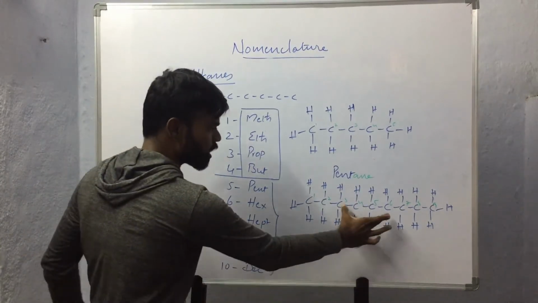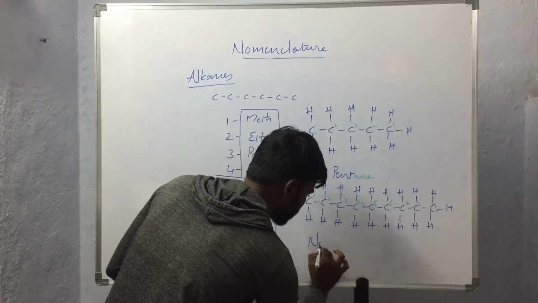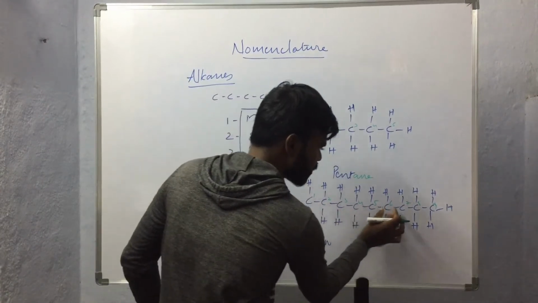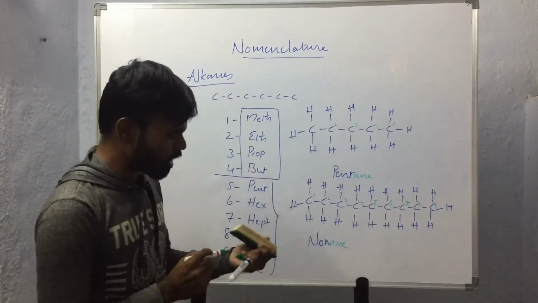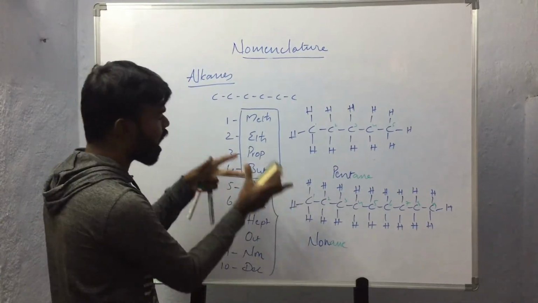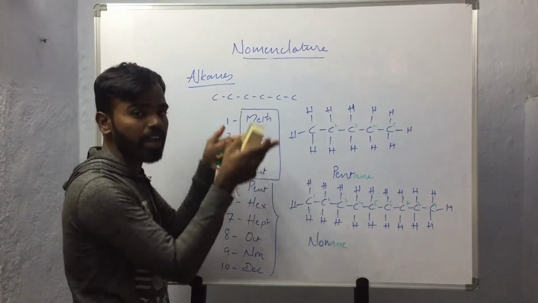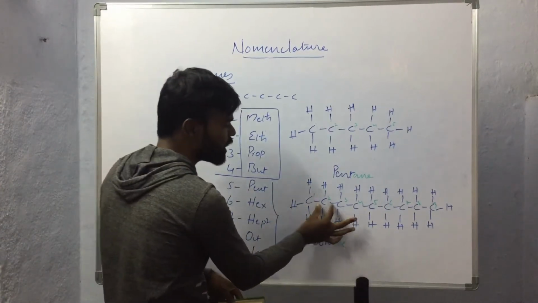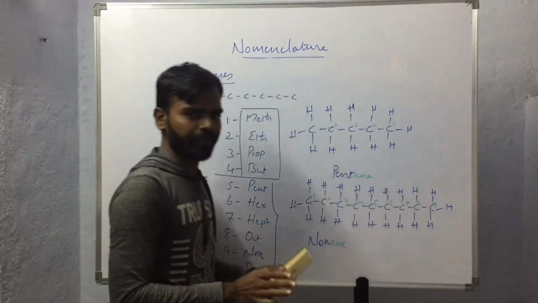So as 9 carbon atoms are present in this compound, the prefix non will be used, and here only saturated bonds, that means single bonds, are present, so the suffix ane will be used. So the name of the compound will be nonane. So like this we will be naming alkanes. So alkanes are the carbon compounds or hydrocarbons which are made up of carbon and hydrogen and containing saturated bonds only. That means they will be having single bonds only.